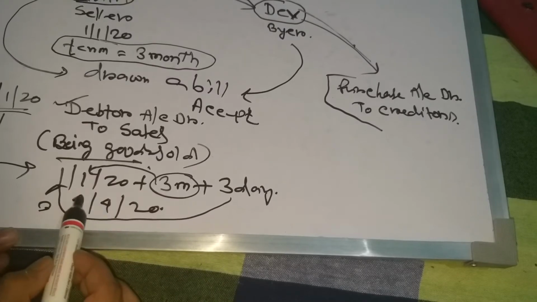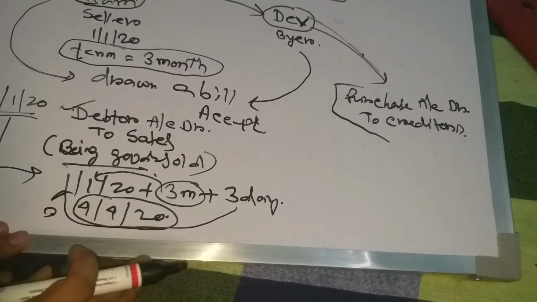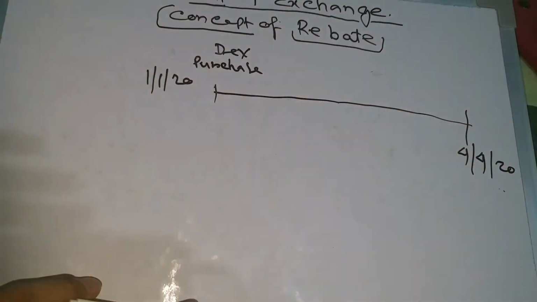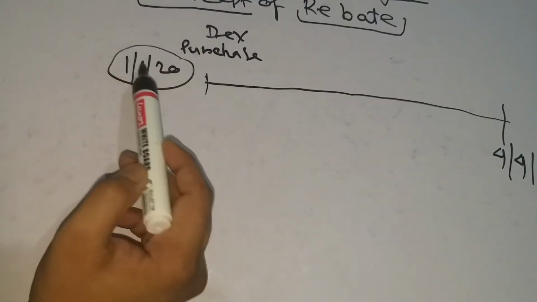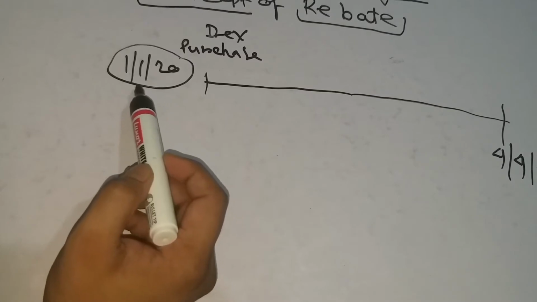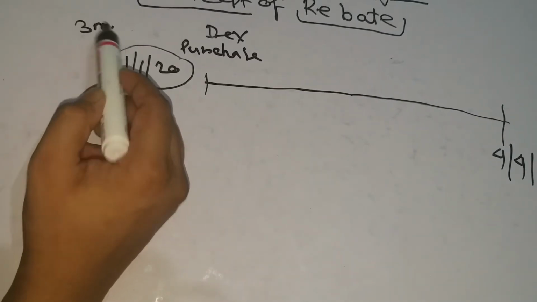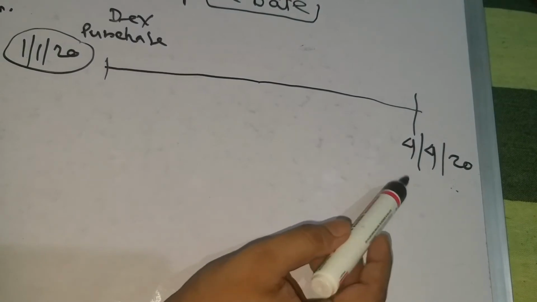So 4/4/2020 will be the maturity date, since the term of the bill is 3 months.